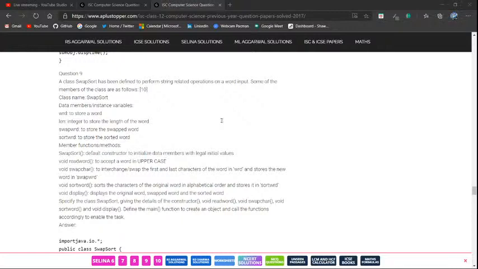So void swap char, and now we need void display. Okay, wait, void sort word also. So void sort word, and then void display. Damn, that's a lot of functions. What else? Is there anything else we need? Nope, I don't think so.